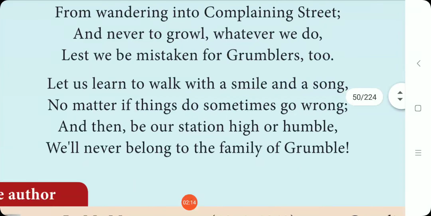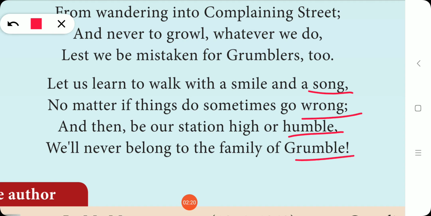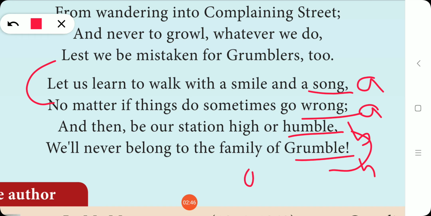And next, song and wrong are rhyming and humble and grumble are rhyming. So continuously you can choose the alphabets. Okay. And if they are asking about a separate stanza, suppose they give this last stanza and ask what the rhyme scheme of this stanza is, you have to write AABB. So all the stanzas in this poem are rhyming as AABB.